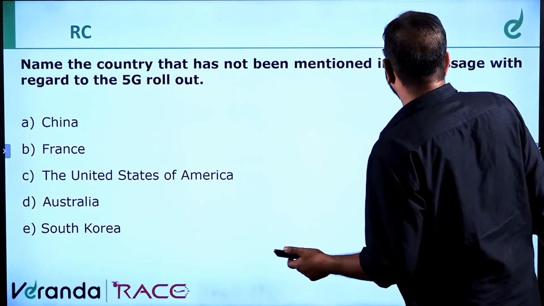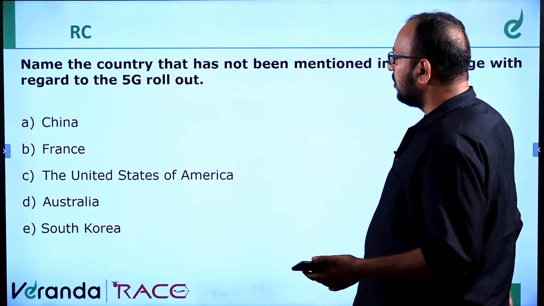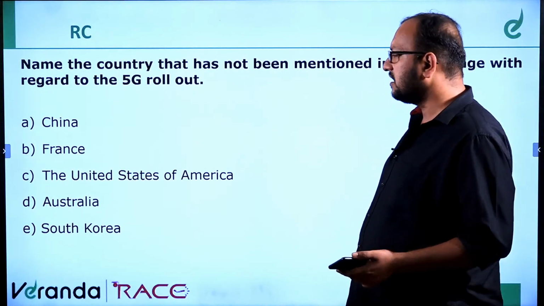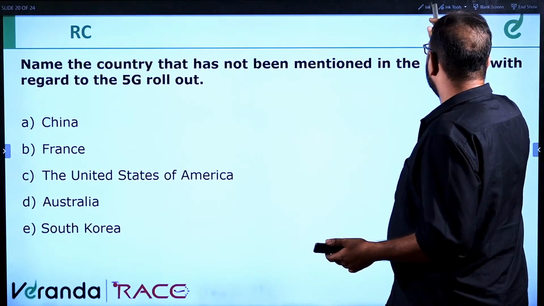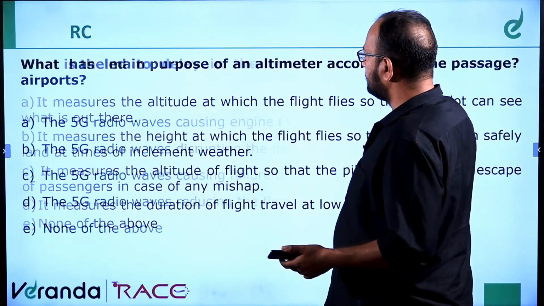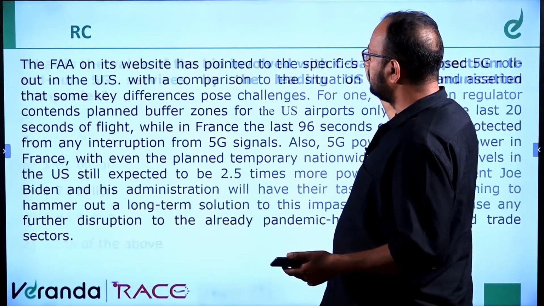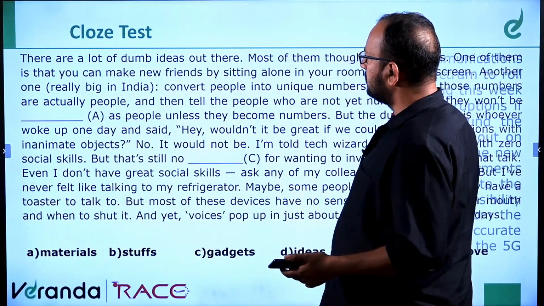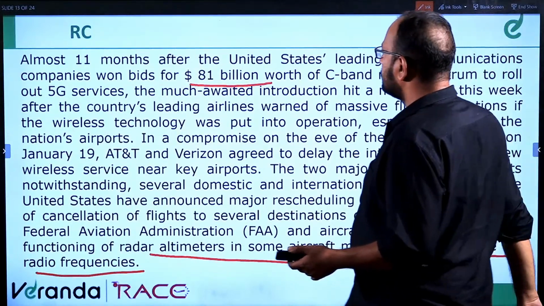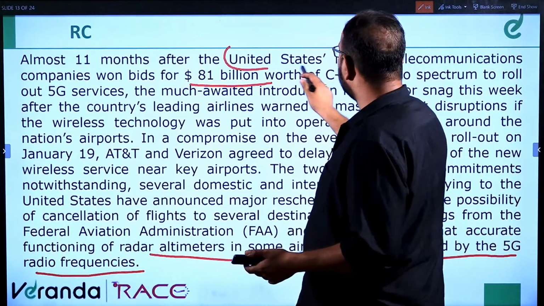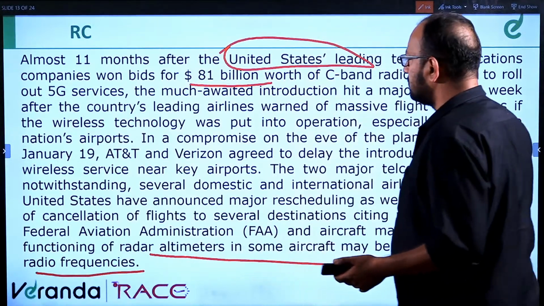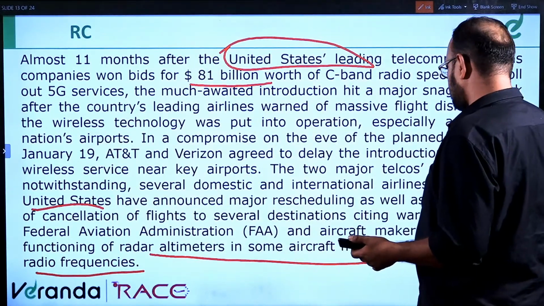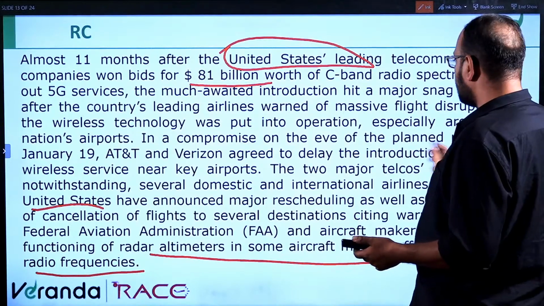Name the country that has not been mentioned in the passage. So we have China, France, USA, Australia, South Korea. We'll just skim the passage. Let's see. So here we can see USA has been mentioned. Here USA has been mentioned. No other country mentioned here.